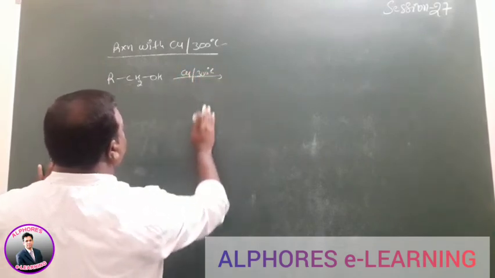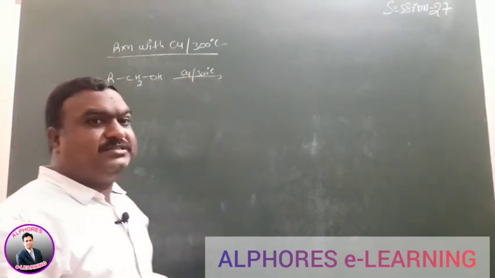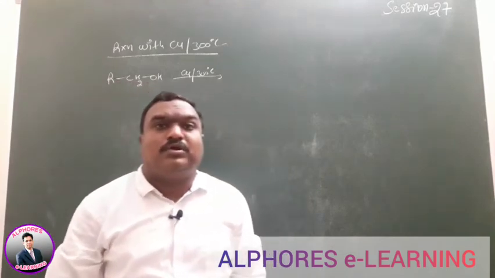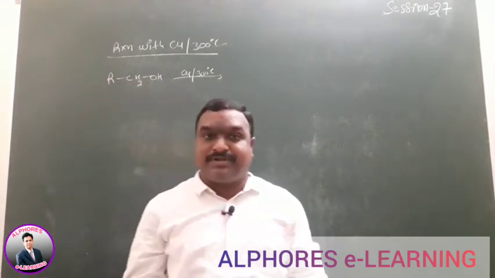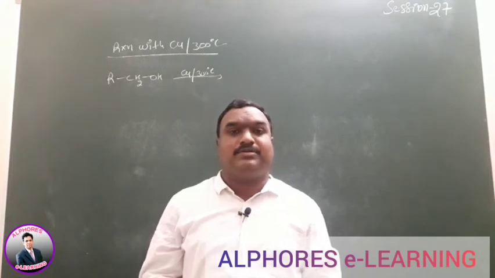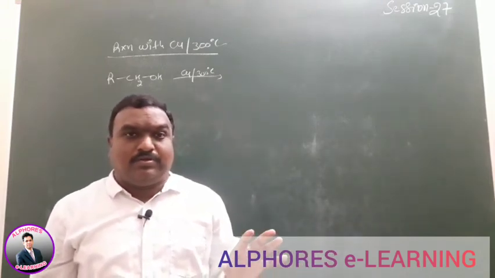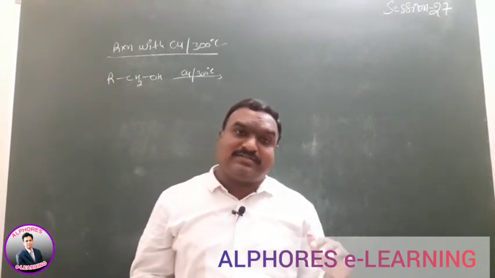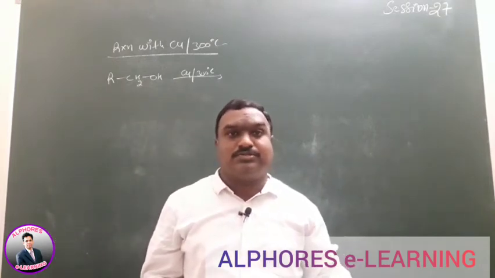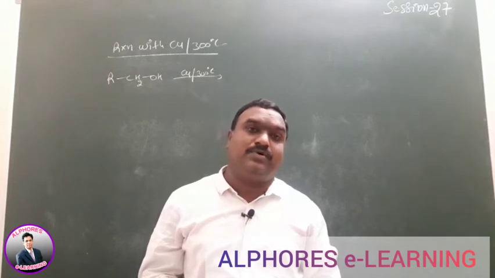A primary alcohol undergoes dehydrogenation in the presence of copper and temperature to form aldehydes. Wherever a secondary alcohol is given, the secondary alcohol also will undergo dehydrogenation to form ketones.